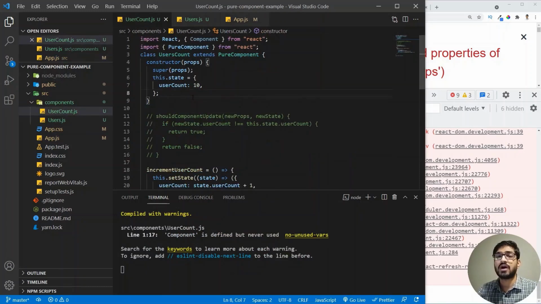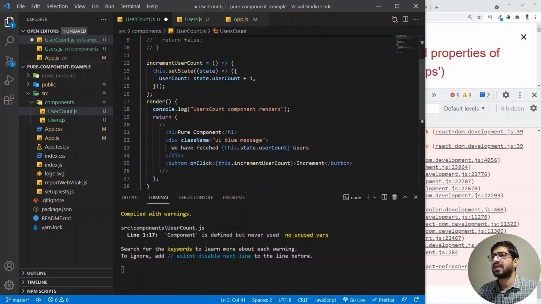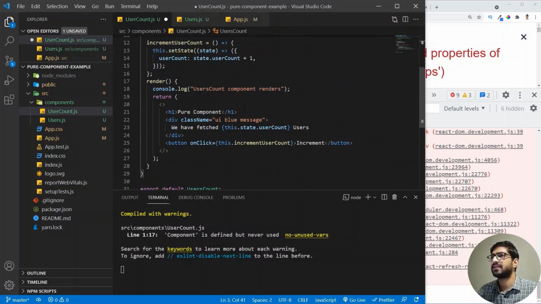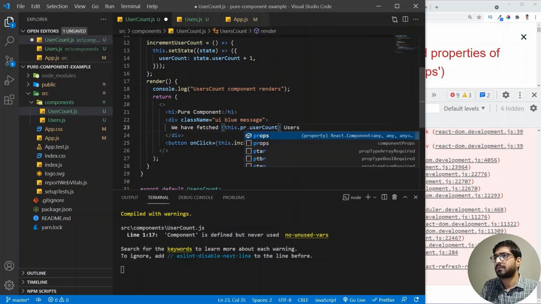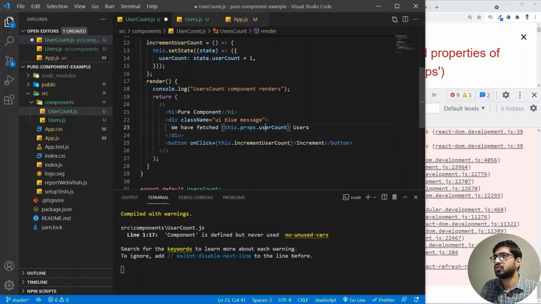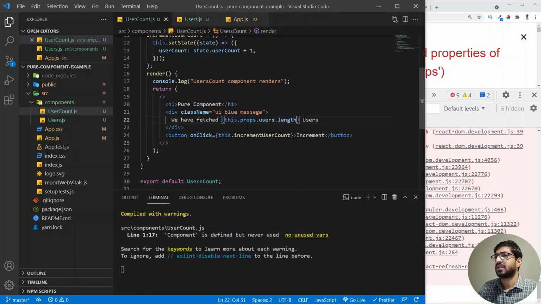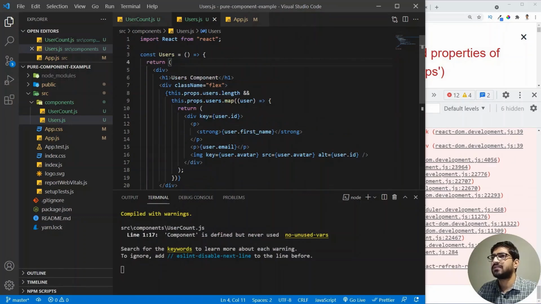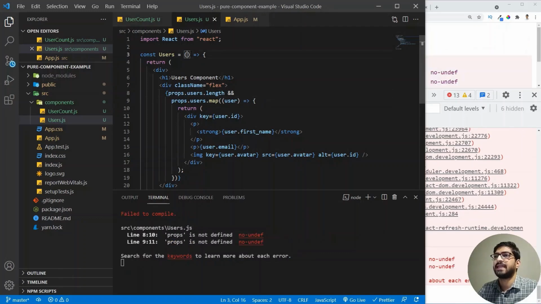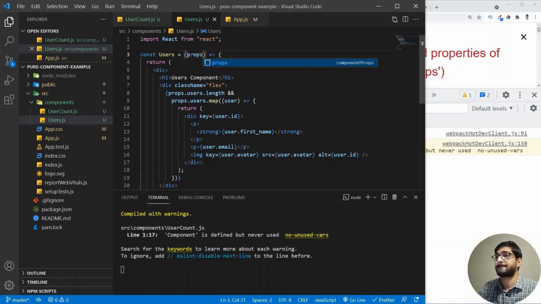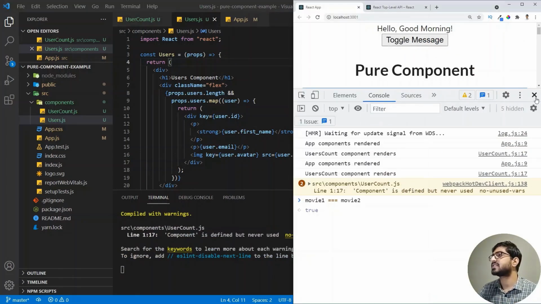If I go here, so now I don't want the state, so I can remove this. All right. And what I will do is I will go here and instead of this, I'm going to add here this or props.users. So let me add the users.length. All right. And for this one, what we want is I just need to have the props.username. So let me remove these two and I'm going to add the props here. All right, so now we have added it.